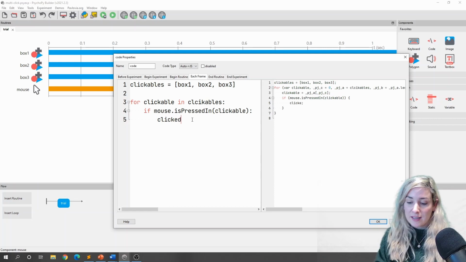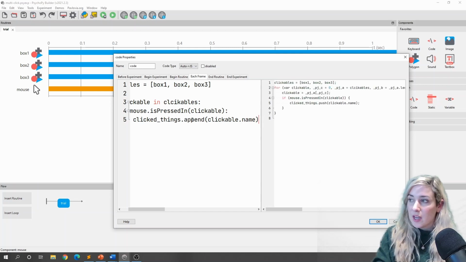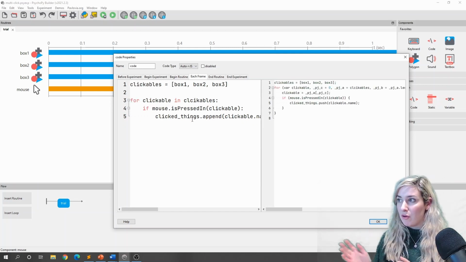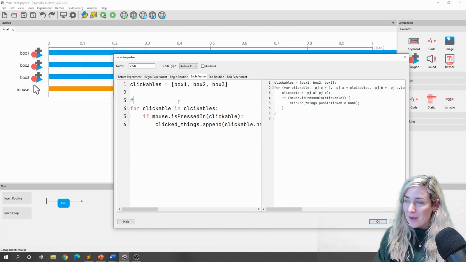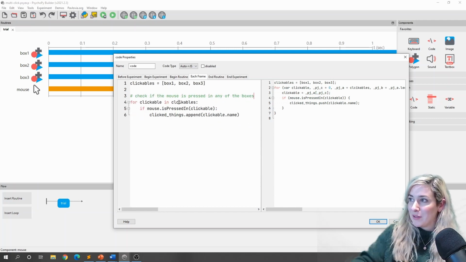So I'm going to say clickedThings.append(clickable.name). That will just correspond to either box 1, box 2 or box 3. Now let's be kind to future us and leave some comments. So I'm just going to say here, check if the mouse is pressed in any of the boxes. Let me zoom out so you can see that.